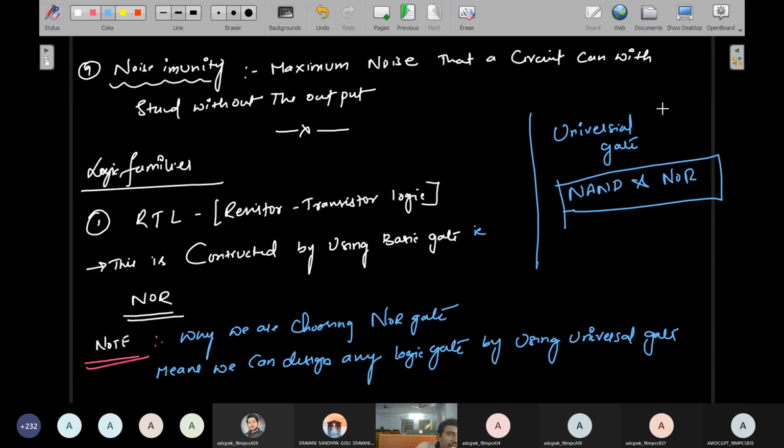Generally the basic gates are AND gate, OR gate, NOT gate only, but the universal logic gates are NAND gate and NOR gate. Using the universal logic gates you can design any type of logic operation, that is, the basic operations of OR gate, AND gate, NOT gate. By using these NAND gates or NOR gates you can construct any basic logic gate. That is the meaning. I'll move to the next page and first explain the logic circuit. So first of all I design a logic circuit.